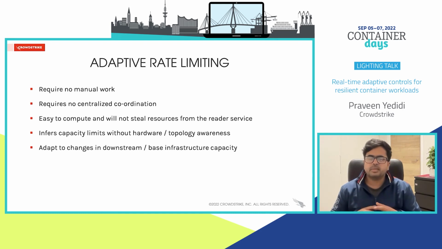This adaptive rate limiting system requires no manual work, and it requires no centralized coordination. It is super easy to compute and will not steal resources from the service. We can infer capacity limits without hardware or topology awareness, and we will be able to adapt to changes in downstream or processing capacity.